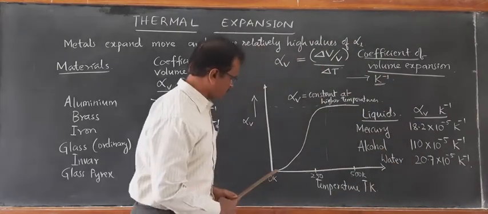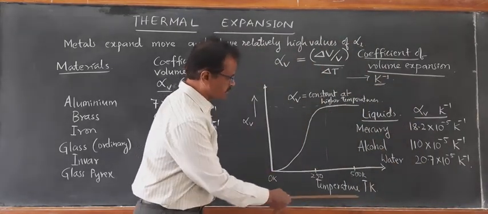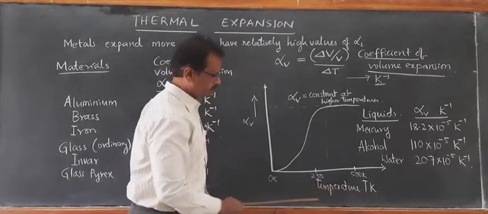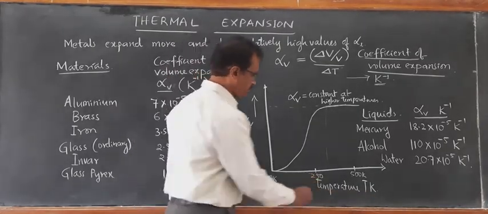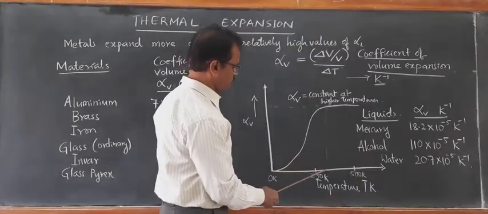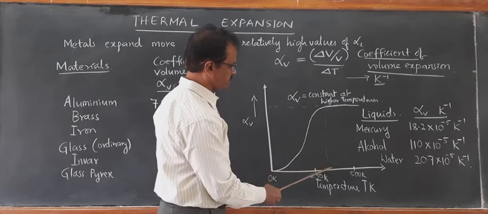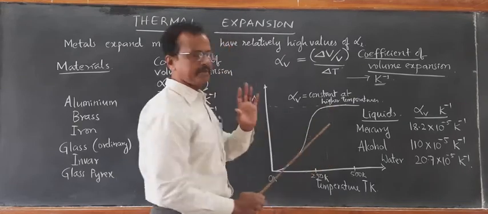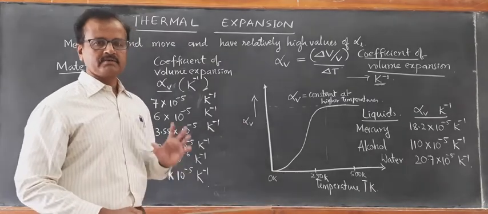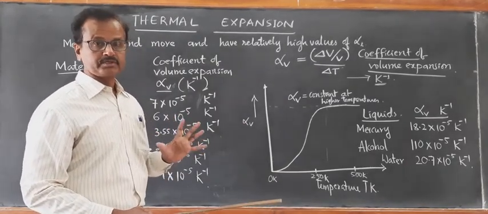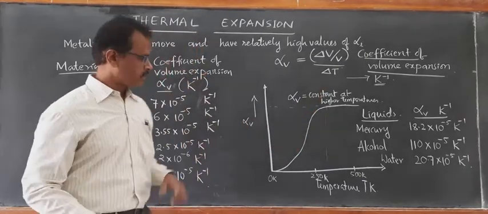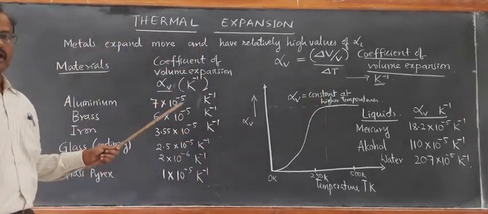So this is a graph of alpha V versus temperature in absolute scale, that is Kelvin scale. You can just see 250 Kelvin, 500 Kelvin. So almost from 270 onwards, from 0 degree Celsius onwards, it is almost remaining constant. But for lower temperatures, the coefficient of linear, cubical expansion, coefficient of volume expansion decreases.